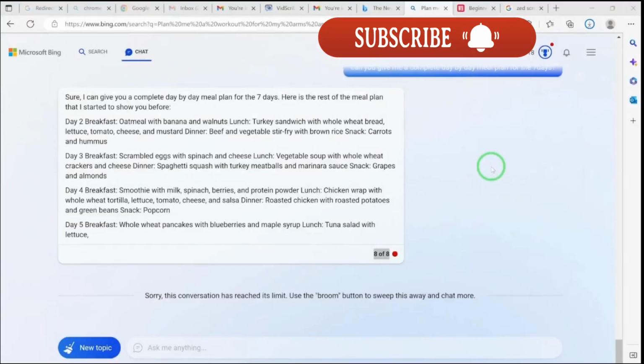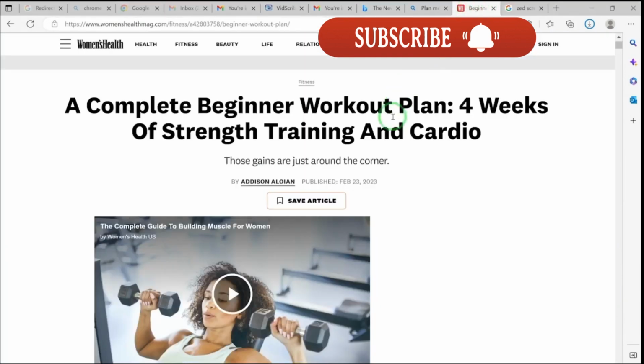After these simple prompts that we had with Bing AI, the next thing is I want to show you how powerful this very new Bing AI is compared to others. It can even just pick a link. For example, assuming I am reading this complete blog post about a complete beginner workout plan, 4 weeks of strength training and cardio.